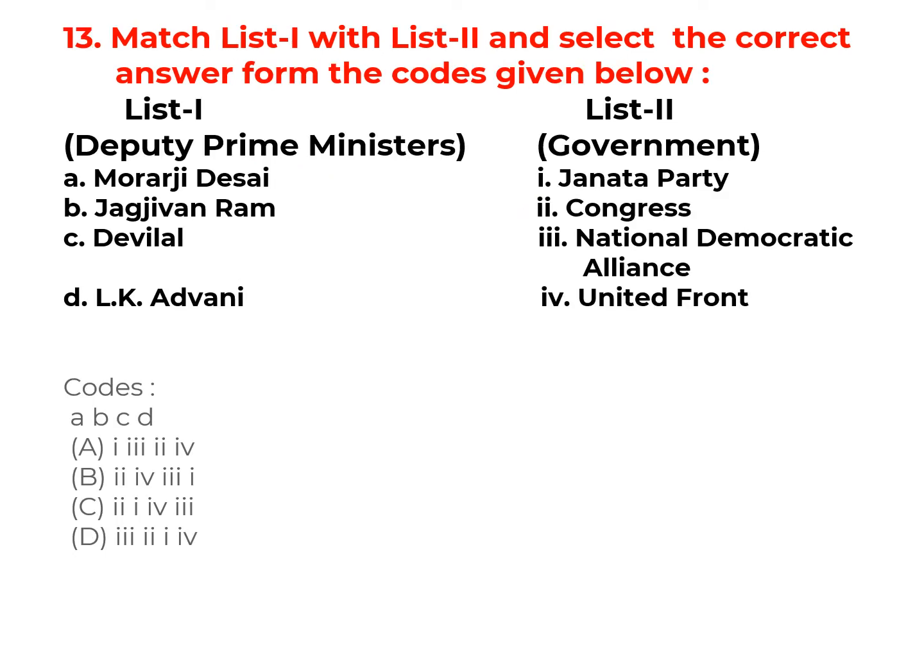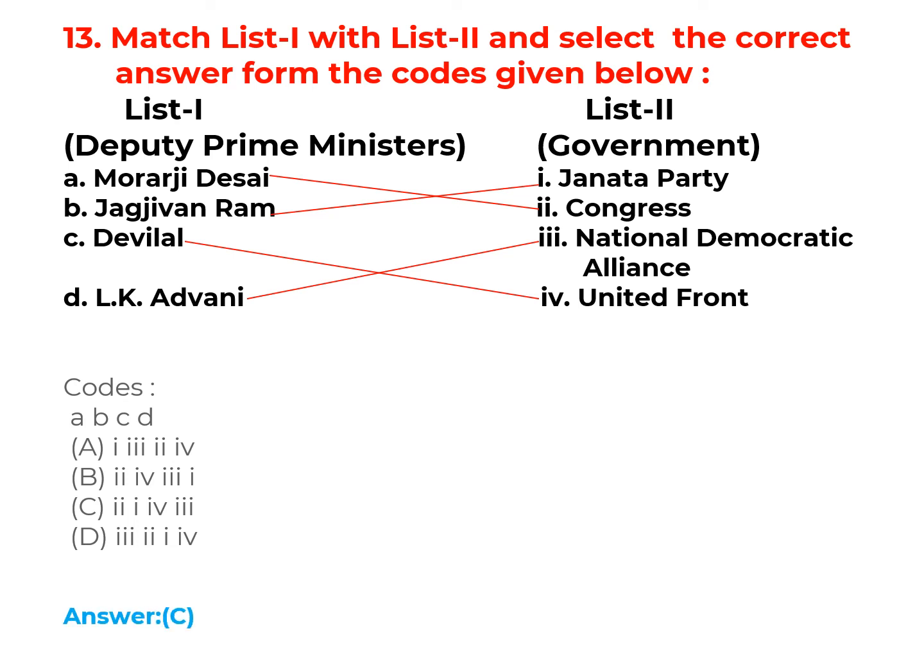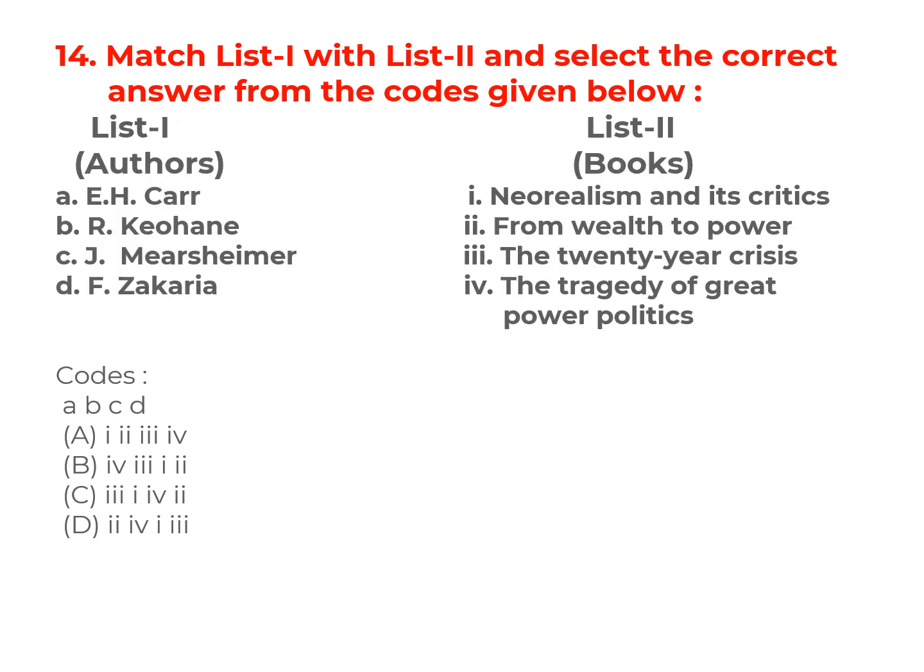Now, Deputy Prime Minister with government. Morarji Desai, Congress. Jagjivan Ram, Janata Party. Devi Lal, United Front. L.K. Advani, National Democratic Alliance. So the correct option for this question is option C, 2143.